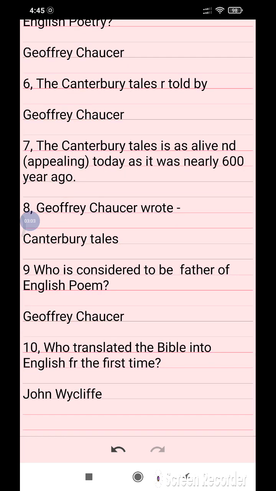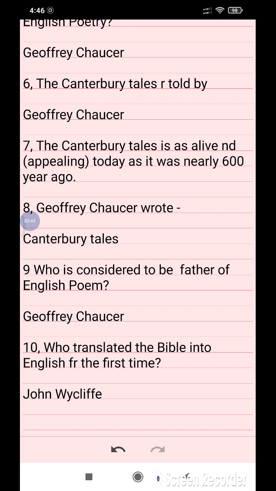The Canterbury Tales is as alive and appealing today as it was nearly 600 years ago. It means the Canterbury Tales is still alive today and appeals to us as it did nearly 600 years ago. Geoffrey Chaucer wrote the Canterbury Tales.